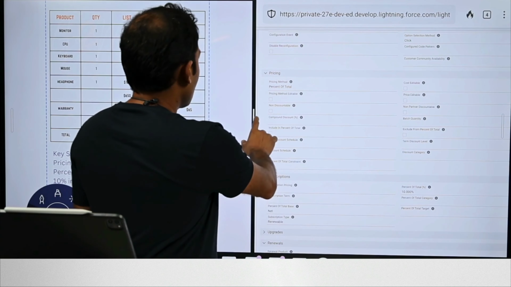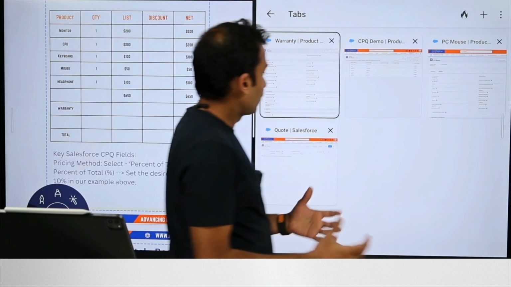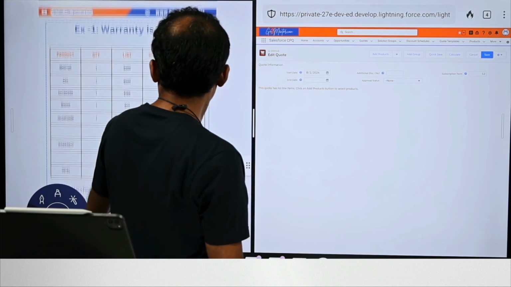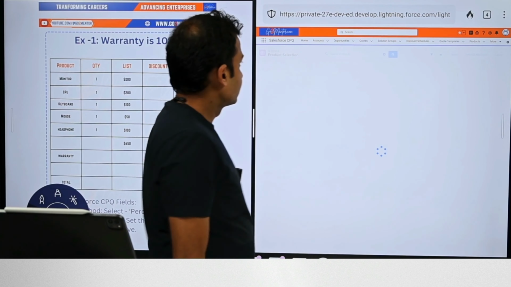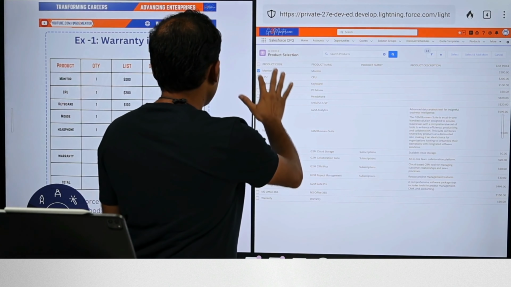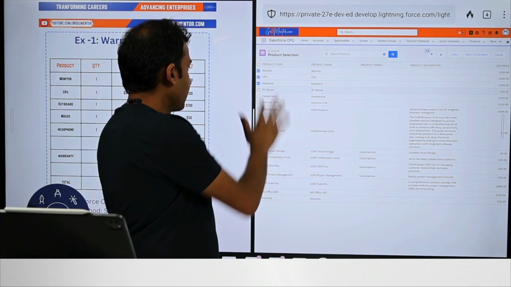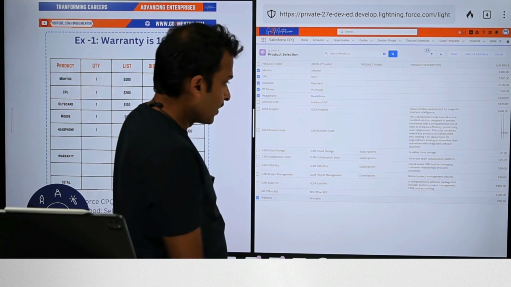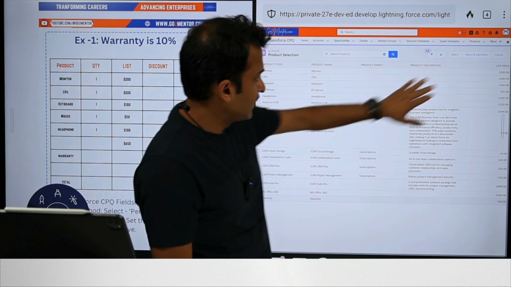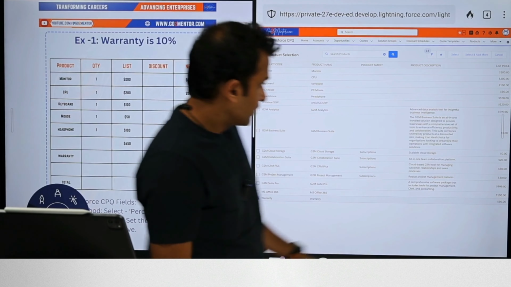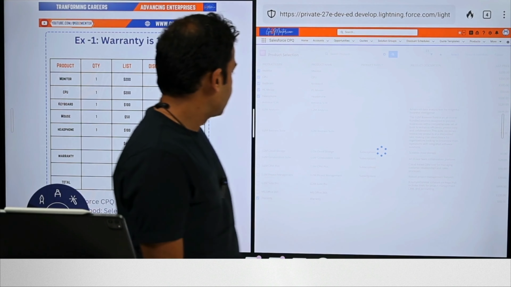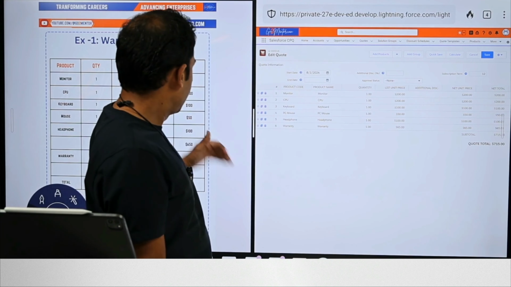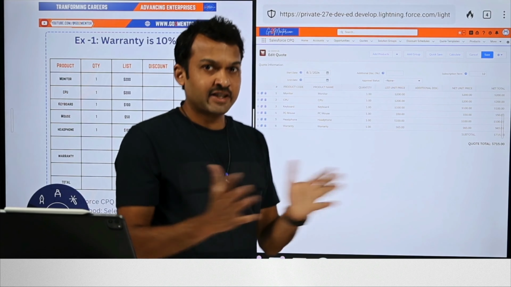Okay. So with this, now if we have to go and configure Salesforce CPQ, let's say that we have a quote and we configure the same products that we have here. We could add products, and let's say we want the monitor, CPU, keyboard, mouse, headphones, and then we also want to add the warranty product. Now I have used the same pricing as has been in the PDF here. So once we go ahead and add these products, the total also comes down to $715 as we saw in the PDF document, right? Pretty straightforward.